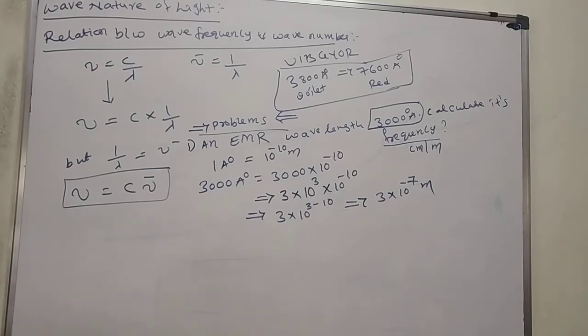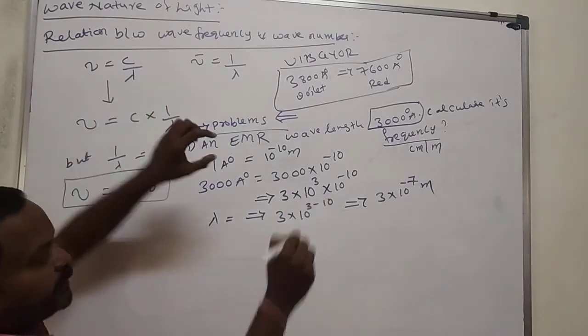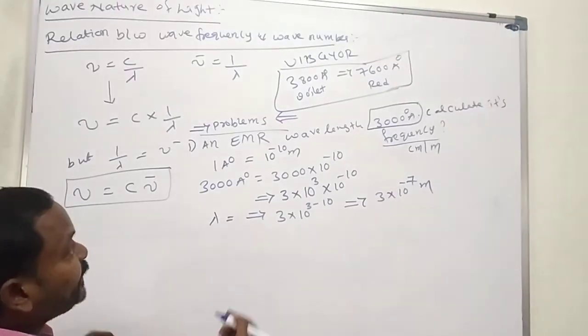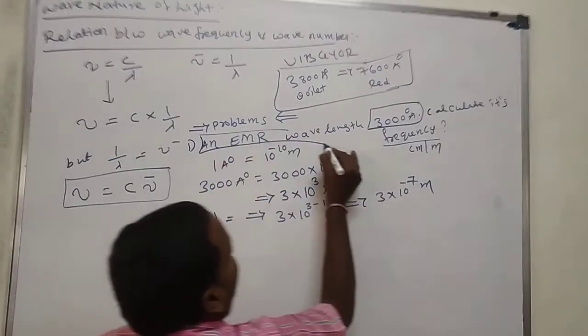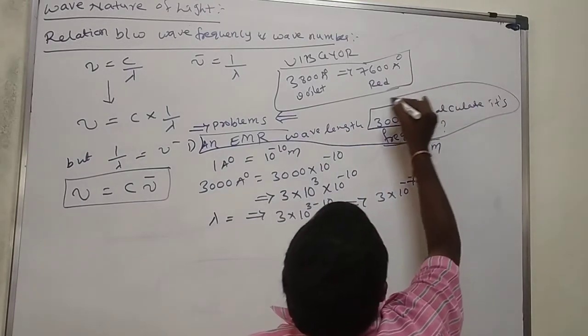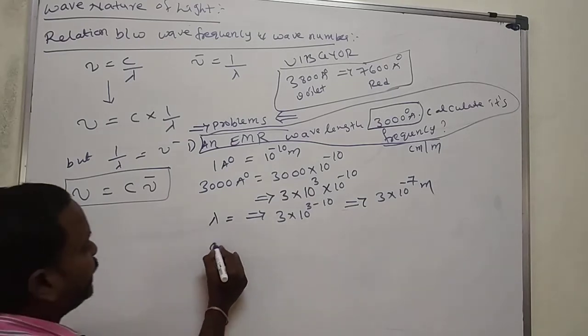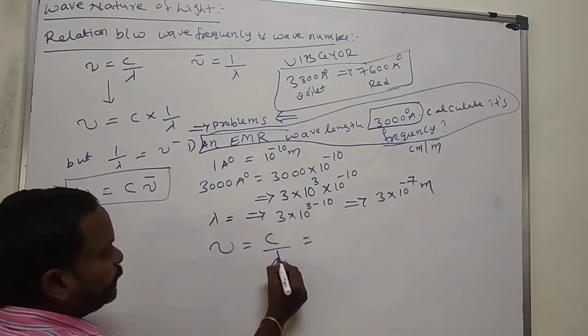We converted the lambda value into meters. Then what is the formula for the frequency? Nu is equal to C by lambda.